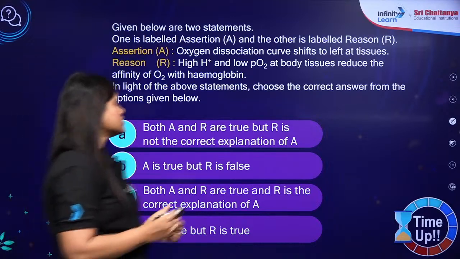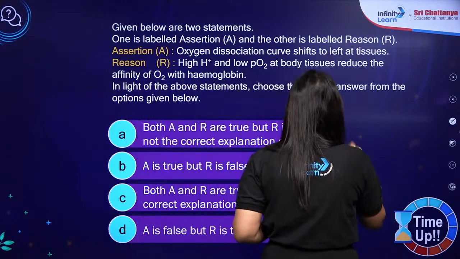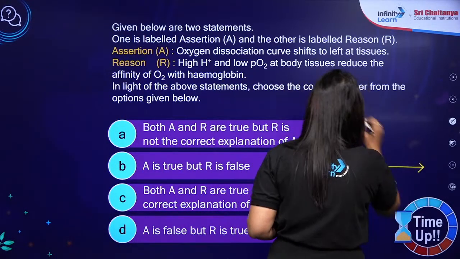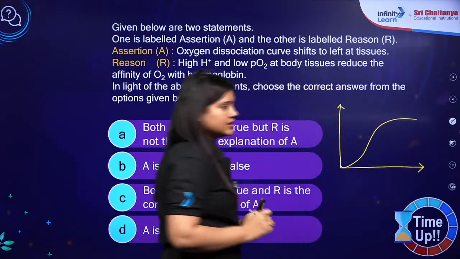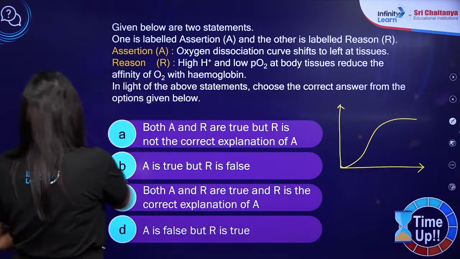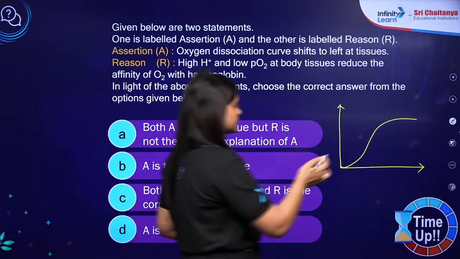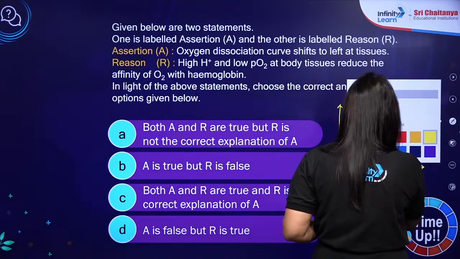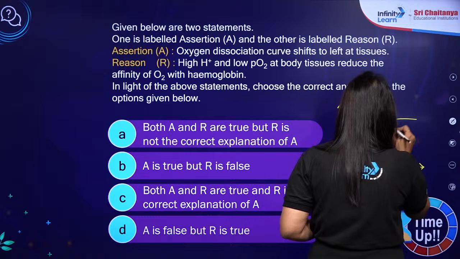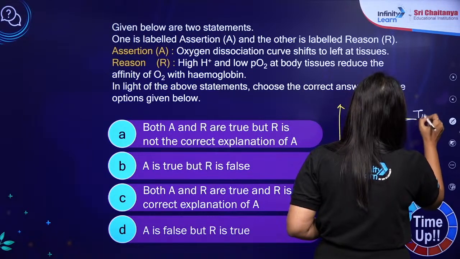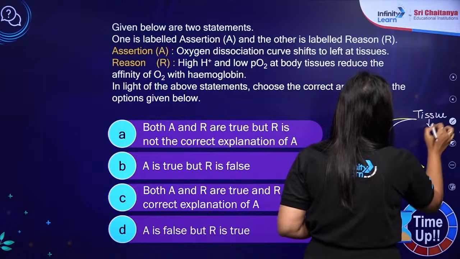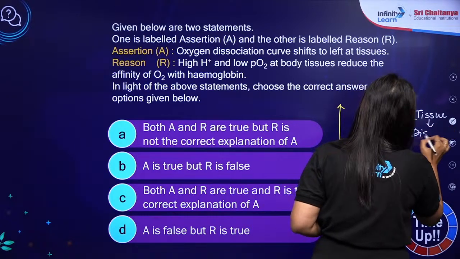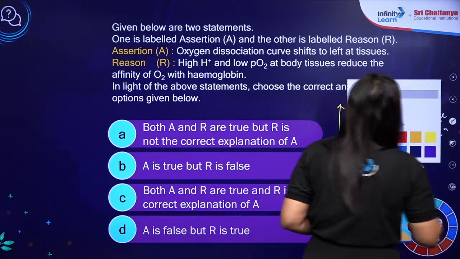Time up. So when we talk about the oxygen hemoglobin dissociation curve, right? So this curve shifts towards right at the level of tissue. Okay, and here there is dissociation. Isn't it?